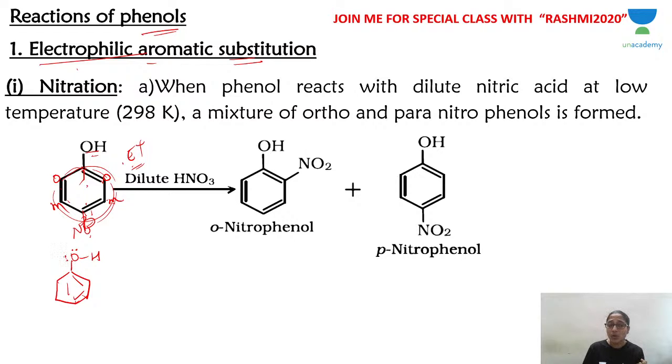It withdraws a lone pair of electrons from oxygen and brings it into resonance. So when electrons are withdrawn, these electrons jump to this ortho carbon atom. So it goes into resonance like this, and you get a resonance structure like this. Now the ortho carbon is electron rich. A double bond comes between oxygen and this carbon. Oxygen lost 1 electron to this carbon, so a plus charge appears.